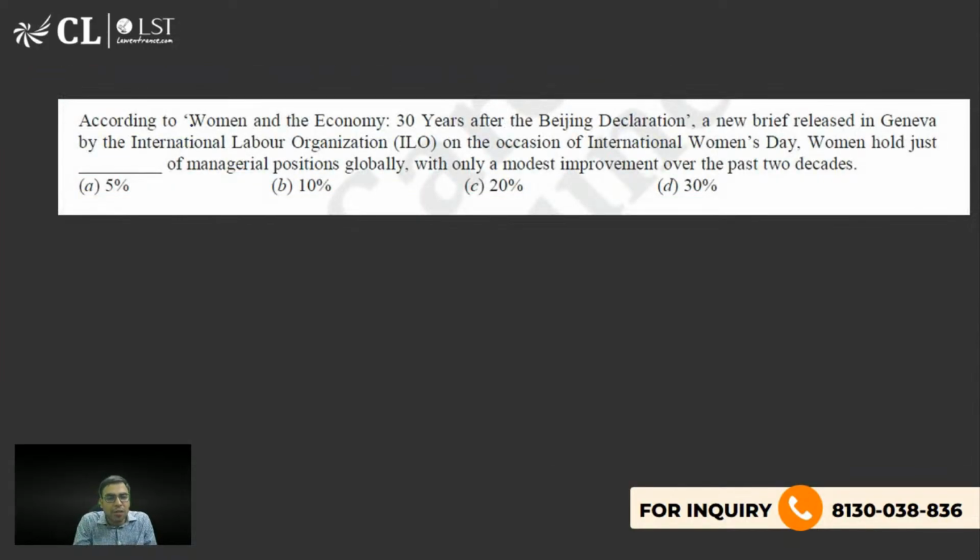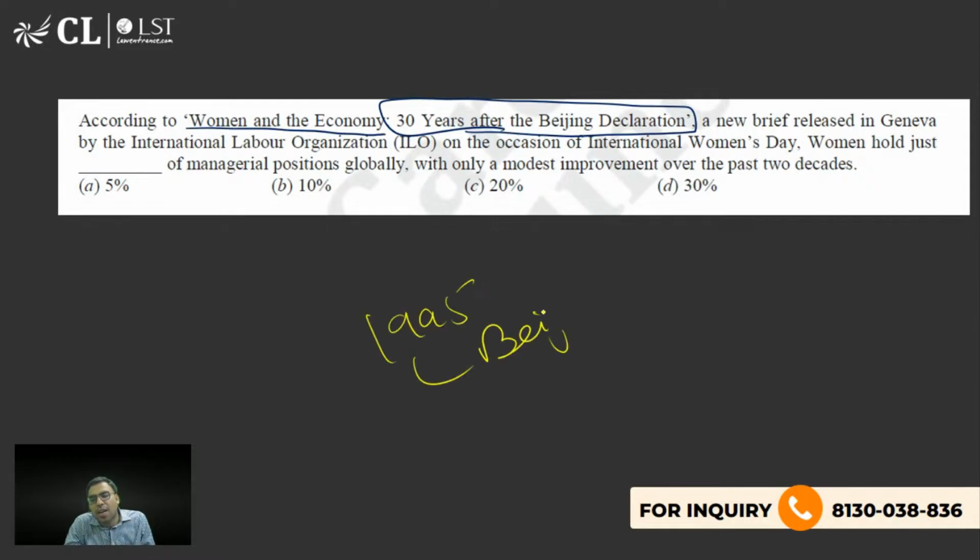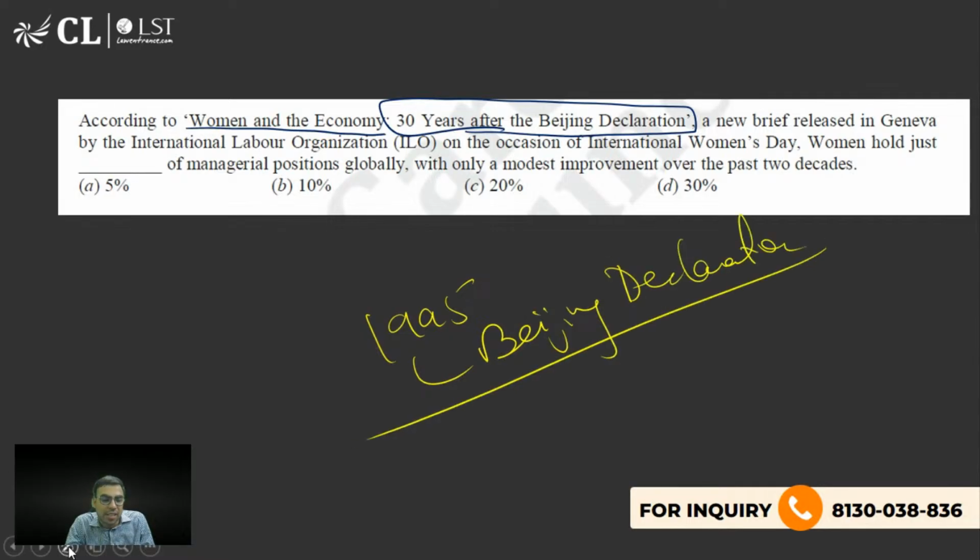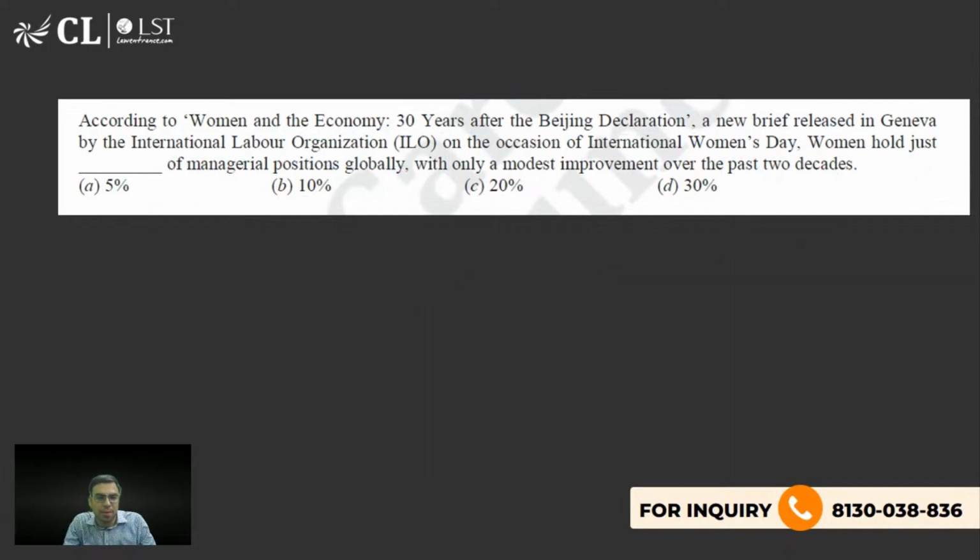The next is according to Women in Economy 30 years after Beijing Declaration, है ना. अच्छा, ये बहुत इंपॉर्टेंट है. 1995 में Beijing Declaration was signed, है ना, by United Nation countries to ensure women empowerment, women's equality, gender justice, etc. So उसका 30 years we have completed. So ILO ने एक रिपोर्ट निकाली, Women in Economy 30 years after Beijing Declaration, on International Women's Day, which is on 8 March, है ना. Women just hold how much of managerial position globally? कितने %?